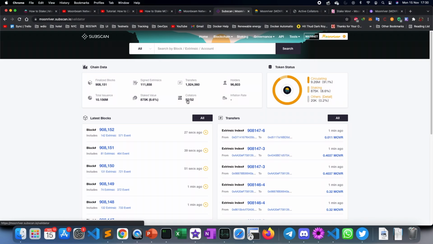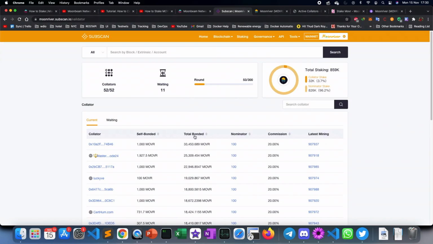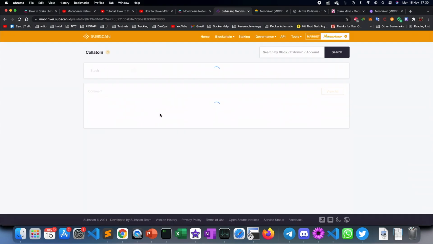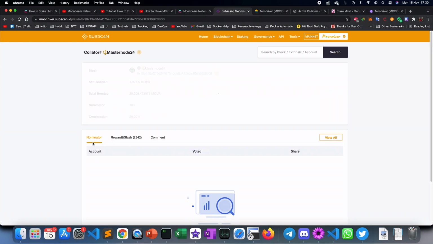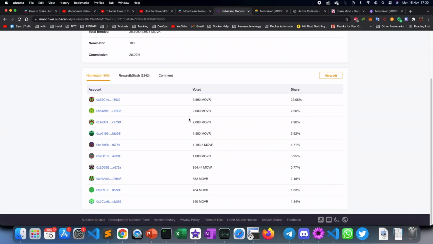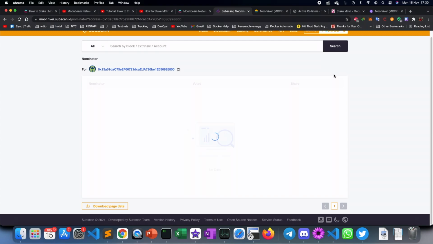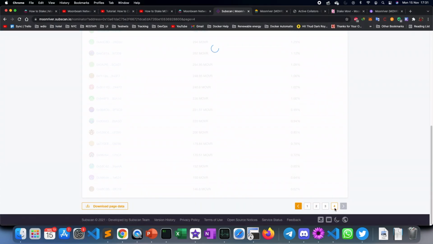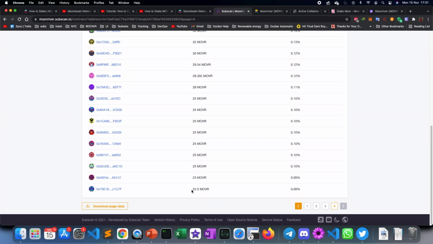different applications as well. So here, for example, if you want to take a look at this particular person, you can see the list of nominators over here. And if you tap on view all, then you will be able to see all the persons that are present. If you go all the way to the last one, you can see that the minimum requirement is 22.5.